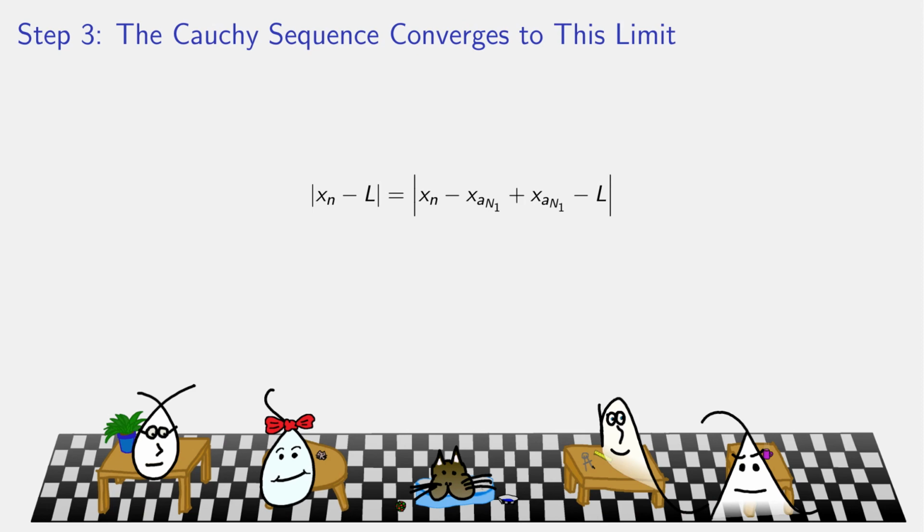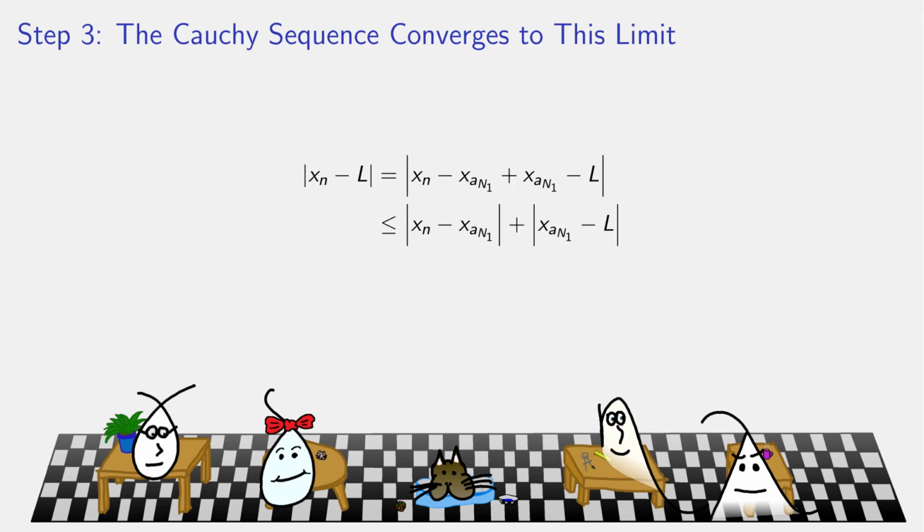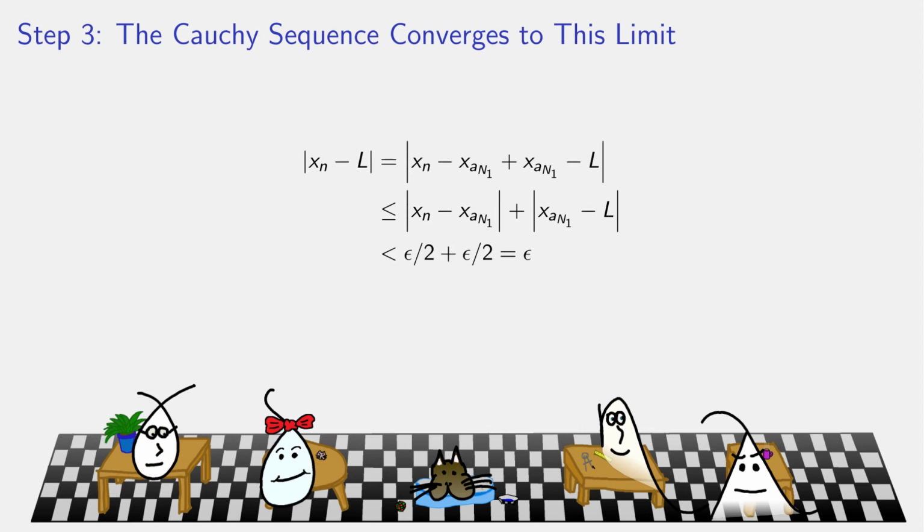So yes, any term compared to L, I just do this intermediate step of comparing it to one of the terms of our subsequence. But by the triangle inequality, I can split it up like this. According to the fact that the sequence was Cauchy, the first term is small, and because the subsequence was converging to L, the second term is small. And there they are. Any term of the subsequence past a certain point is within epsilon of L, therefore it's converging to L overall.